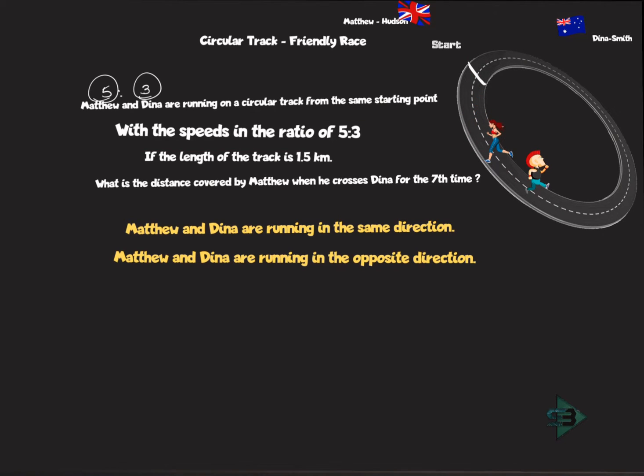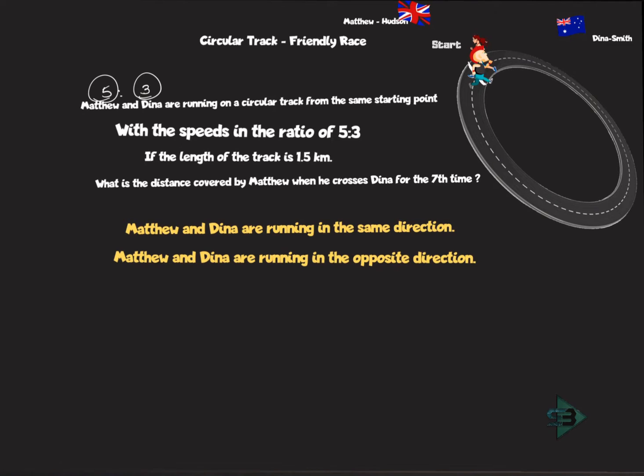Now we had done the earlier problem. Can you tell me when will Matthew meet Dinah? When Matthew has completed one extra round. He's slowly going ahead, right? He's slowly going ahead, but he will complete one extra round and then he can come and meet Dinah for the first time. If you have to imagine, like in the previous problem, both are here. When will he come and meet Dinah again? Because he's running ahead of Dinah, when he completes one full round as compared to Dinah. So Dinah is also going, but he completes one full round as compared to Dinah's relative speed. And that's when he will meet Dinah for the first time.